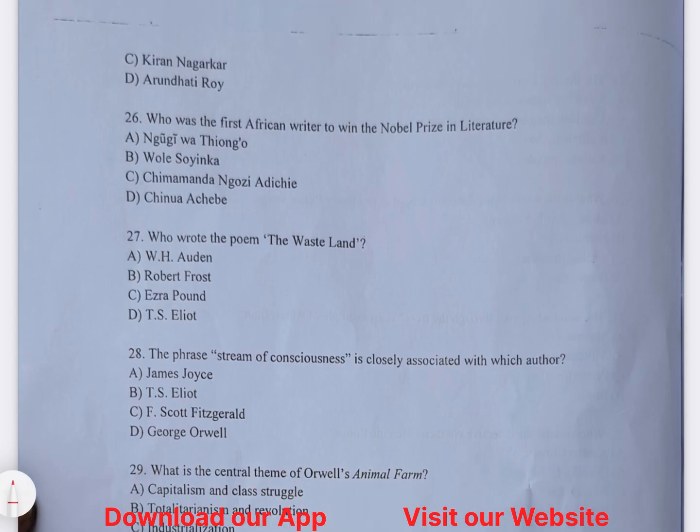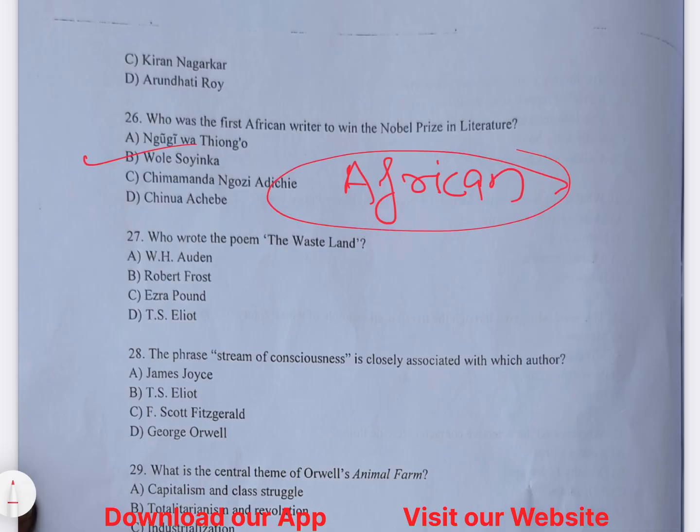Question number 26 says: who was the first African writer to win the Nobel Prize? Okay, so Wole Soyinka is the first African writer to win the Nobel Prize. Okay, this is the right answer. So you must know African writers as well, African American writers, African writers as well. This is a question from world literature, but they ask such questions.